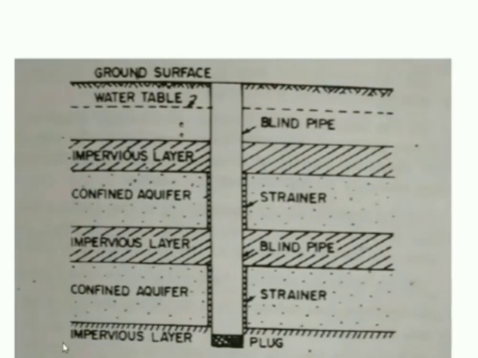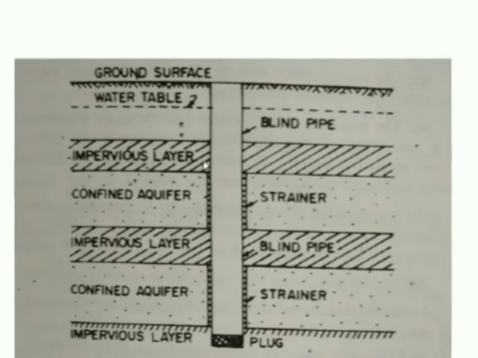We have various impervious layers here, 1, 2, and the aquifer is a sandwiched layer. That means this particular strainer type of tube well is going to be used only for the confined aquifer system. Here we are going to have the blind pipe, that means the pipe without any holes.